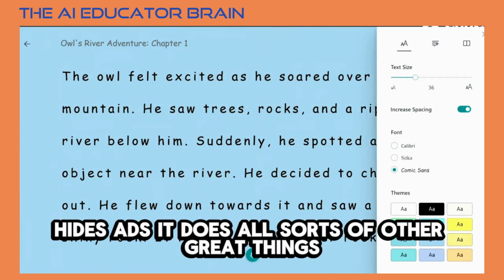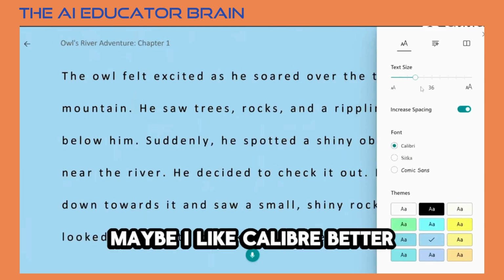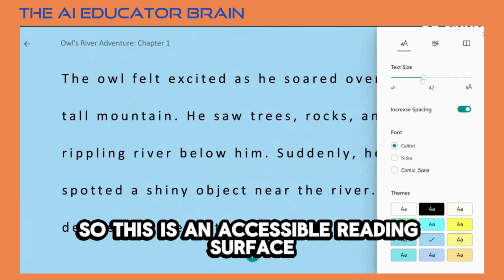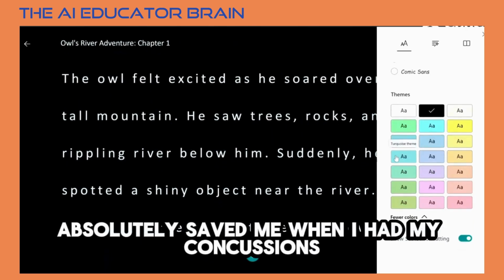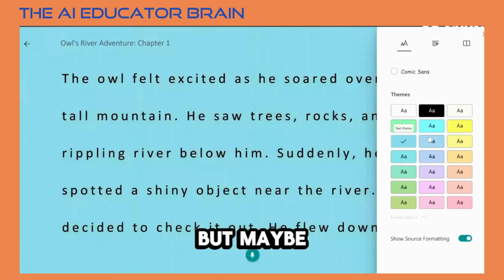It hides ads, it does all sorts of other great things. Maybe I like Calibri better, and maybe I want it a little bigger. So this is that accessible reading surface I was talking about earlier. Dark theme absolutely saved me when I had my concussions, but maybe we're gonna just do that.